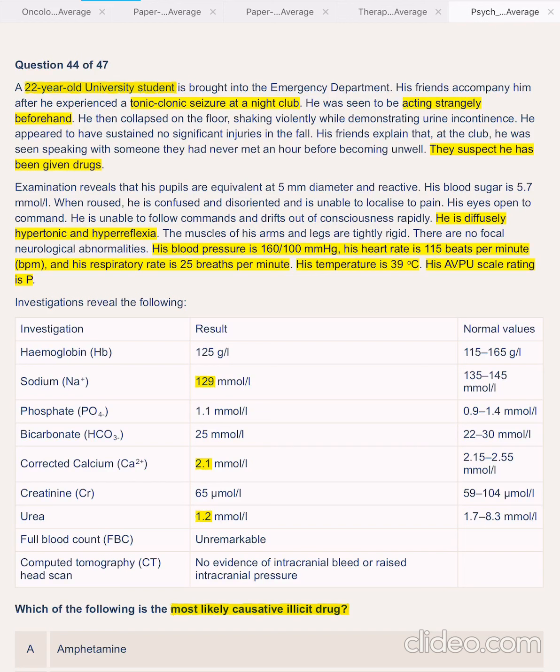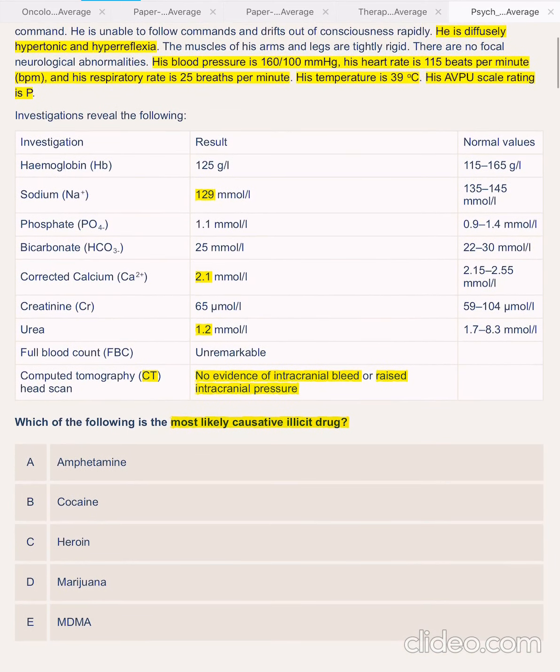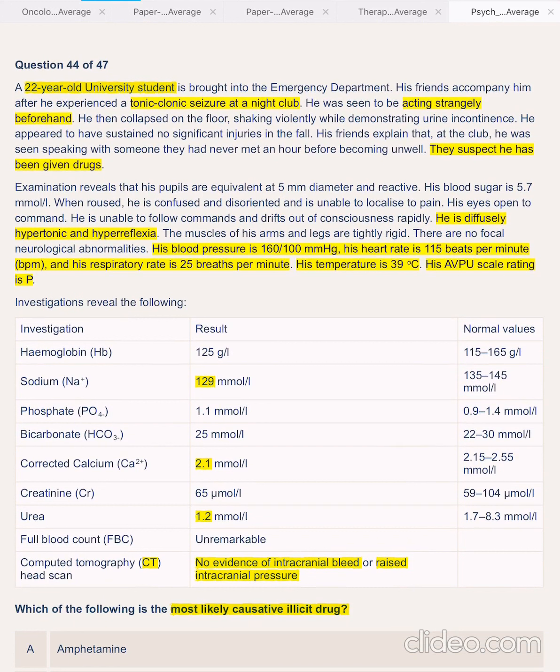CT shows no evidence of intracranial bleed or raised intracranial pressure. So it's not something intracranial, it's one of the drugs. Quickly looking, either it is amphetamine or MDMA. Let's look through the rest of the question.